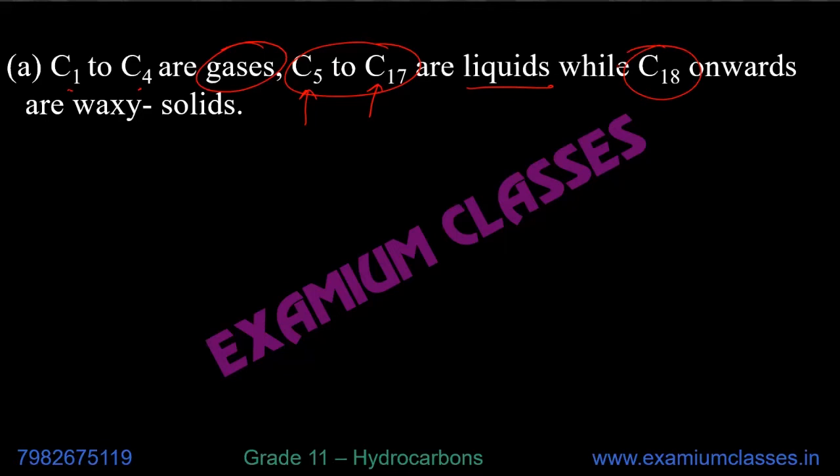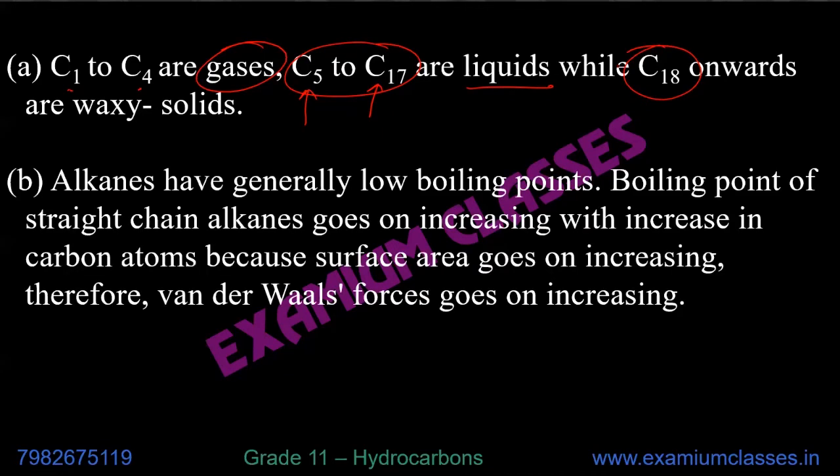Waxy solids means they have texture like wax. Alkanes have generally low boiling point because they are waxy solids, not very hard solids, so low boiling point.